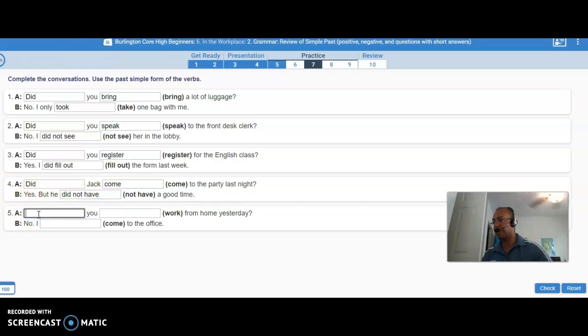Next one. Work from home yesterday. Did you work from home yesterday? We all have been doing that, right? Did you work? Did you work like that? No, because you already have did, so you don't put the ed. Did you work from home yesterday? And since the question is with did, you must answer with did as well.